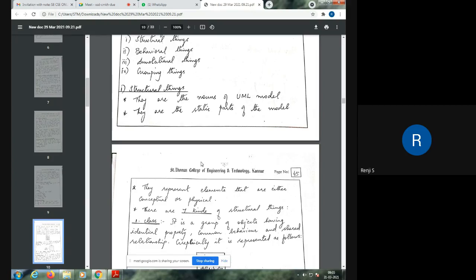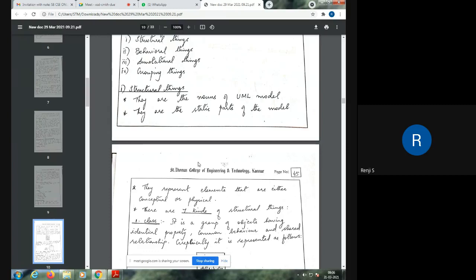Another example, if there are nouns like books or library, books in a library, they are all examples of nouns. And as you know, a noun is the name of a person, place, animal, or thing. So anything of that sort in our project will be converted into structural things. And they are the static parts, that is, they do not change. Once a student is defined, it's a person and we cannot change it. And they represent elements that are either conceptual or physical.